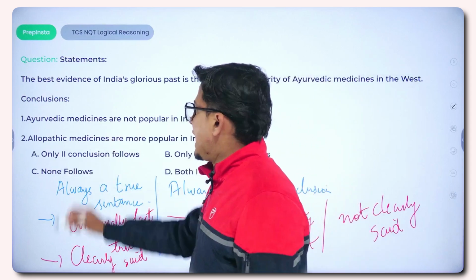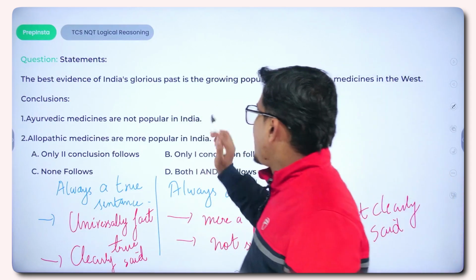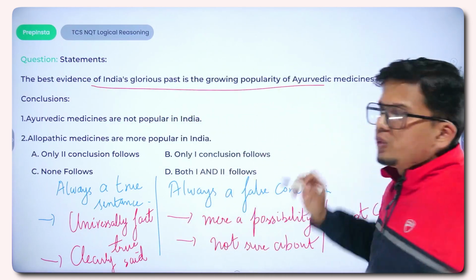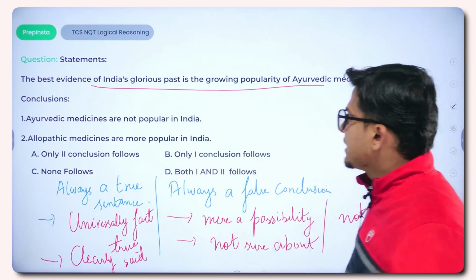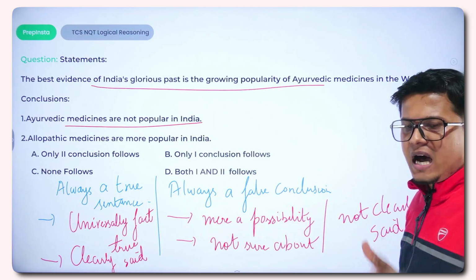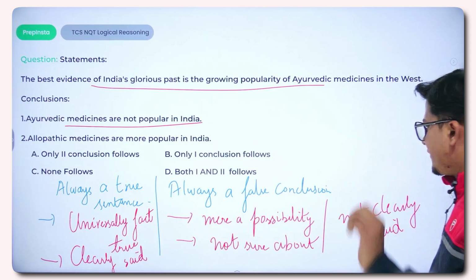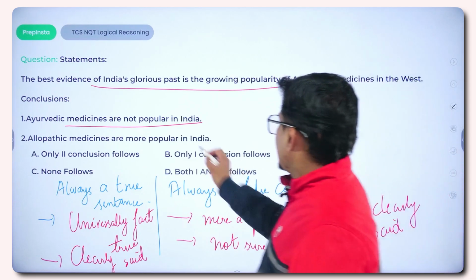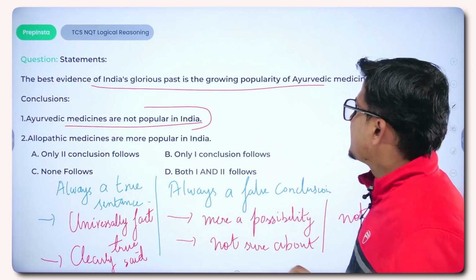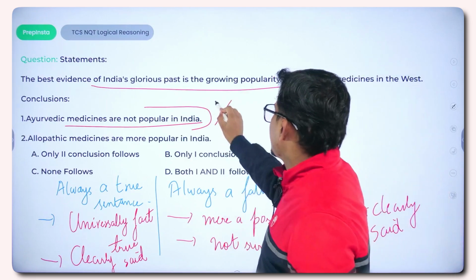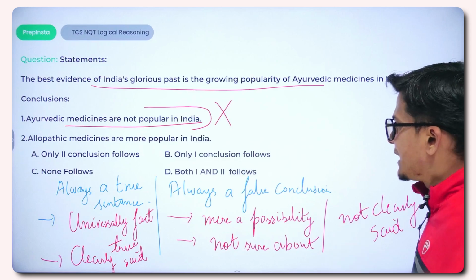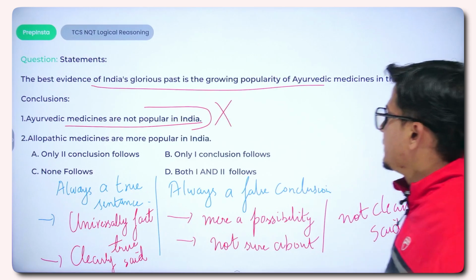First statement is Ayurvedic medicines are not popular in India, right? In the statement part, do we have any reference by which we can conclude that Ayurvedic medicines are popular or not popular in India? Are we sure about it? Are we very certain about this statement? No, because there is no reference to Ayurvedic medicines with regard to India. So this statement would be absolutely wrong. Second statement given is allopathic medicines are more popular in India.